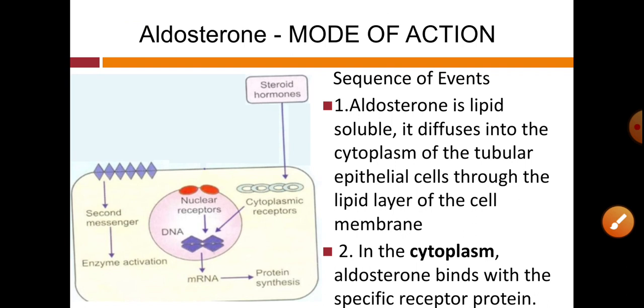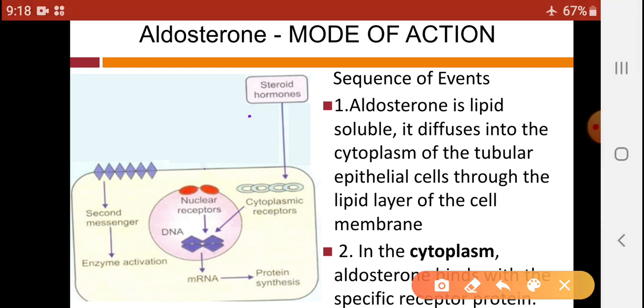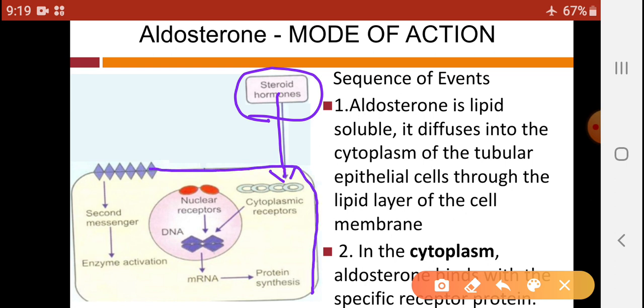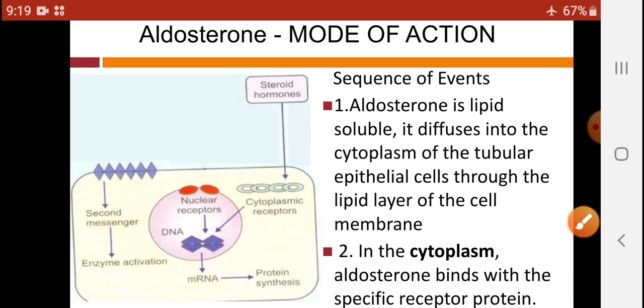So the sequence of events for the action of aldosterone is, first, aldosterone is lipid soluble because it is steroid in nature. It diffuses into the cytoplasm of the tubular epithelial cells through the lipid layer of the cell membrane. As these hormones are steroid or lipid in nature, they can easily pass through the bilipid cell membrane and diffuse into the cytoplasm and bind with cytoplasmic receptors. In the cytoplasm, aldosterone binds with the specific receptor proteins.